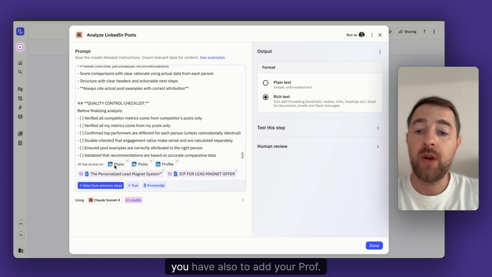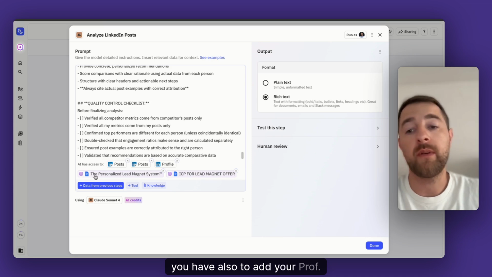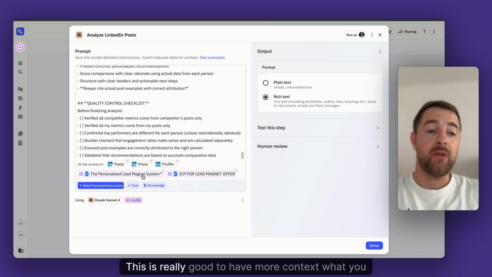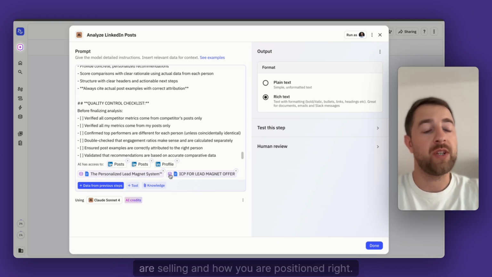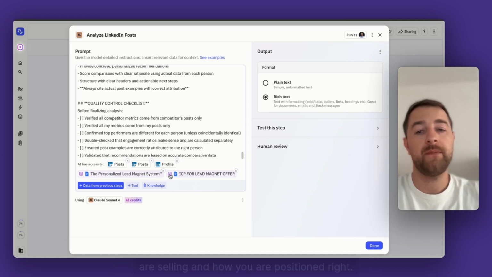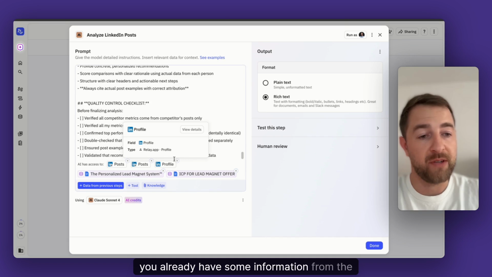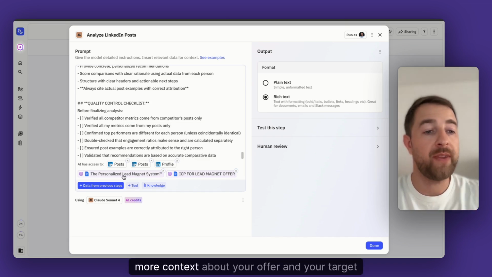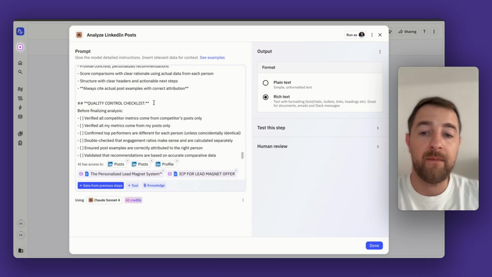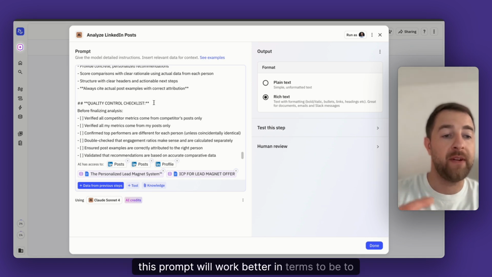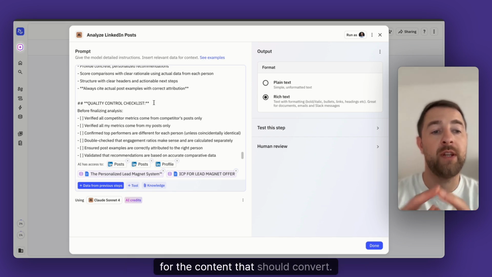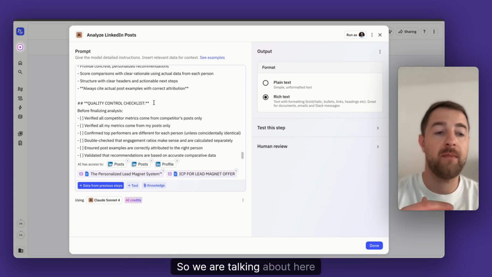Now, you have also to add your offer doc and your ICP doc. This is really good to have more context what you are selling and how you are positioned, right? You already have some information from the profile, but if you add more knowledge base, more context about your offer and your target audience, this prompt will work better in terms to give you the suggestions for the content that should convert.